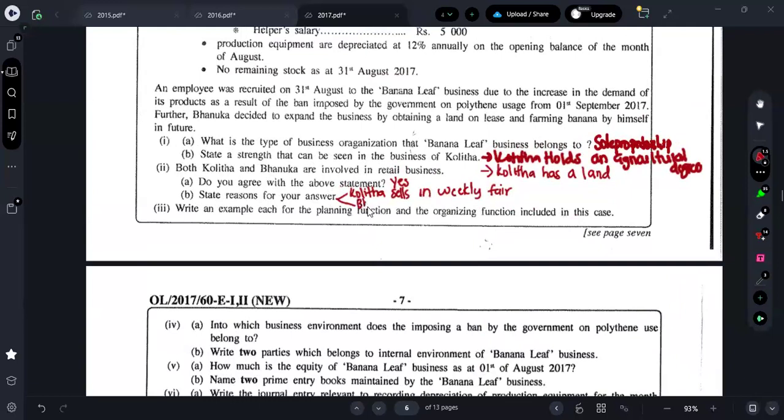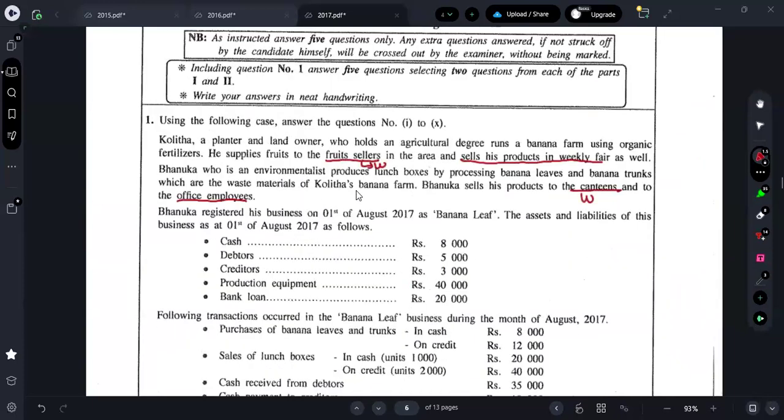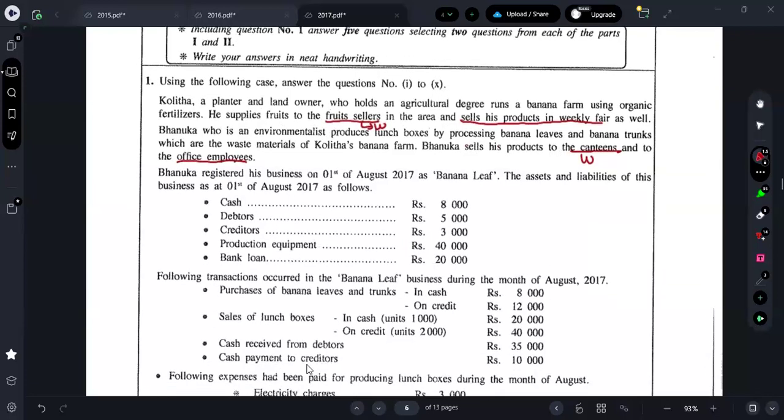Banuka sells to office employees. That you can consider as retail business. In your paper they can put wholesale. Wholesale means for reselling purposes. If it is wholesale, you can take these things. Fruit sellers: Kolita is engaging in wholesale business. Banuka is engaging in wholesale business by selling to the canteen. So as they are asking for the retail business, we have to take the other two things.